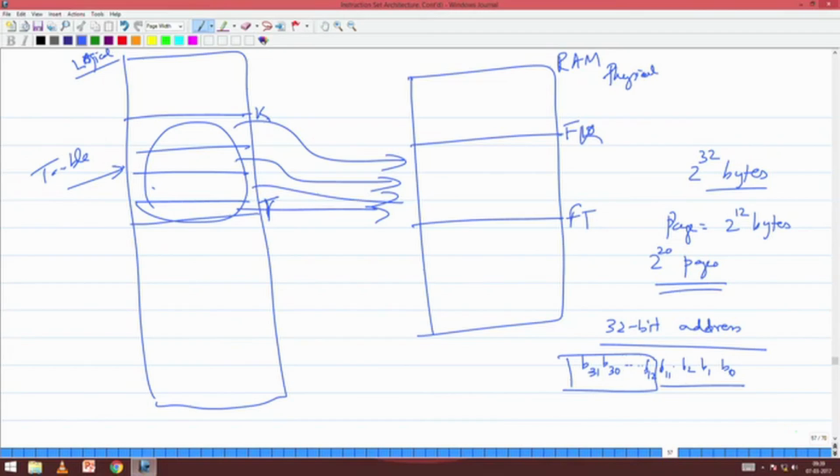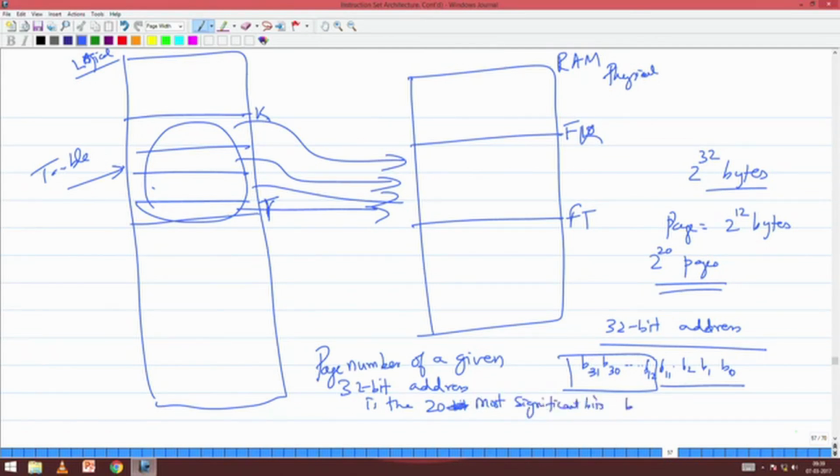Are you able to follow? The page number of a given 32-bit address is the 20 most significant bits, namely B31 to B12. Correct?